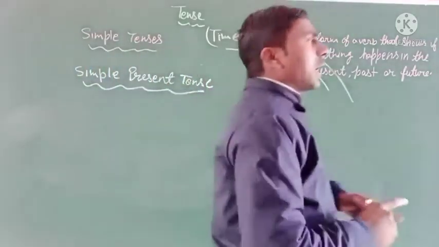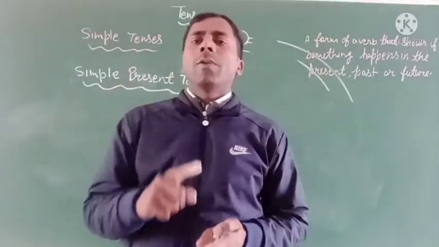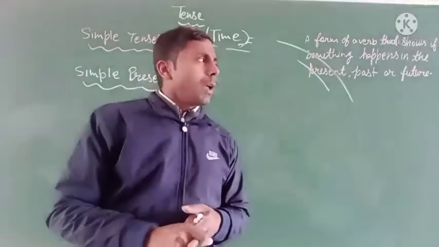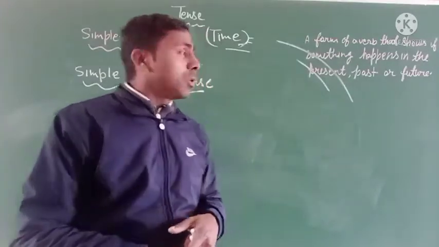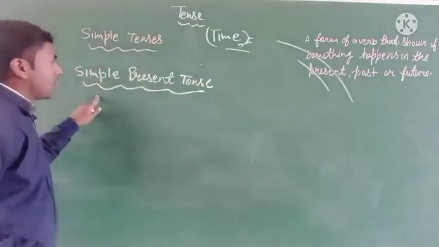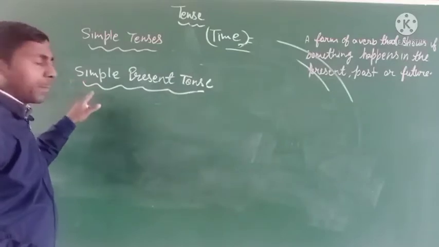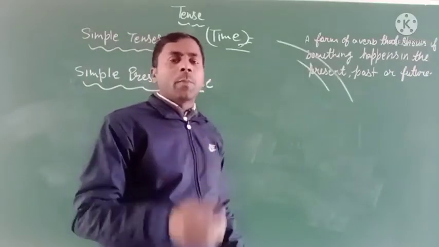In the previous class you learned about the pronoun and noun. I think you have to learn it very well. So when we start learning this topic, some important facts are very important.